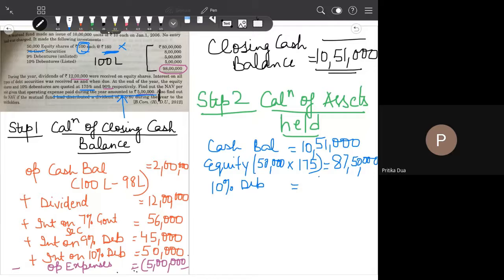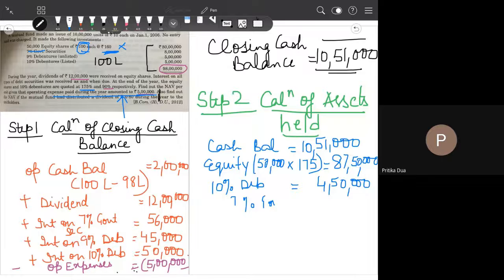So which means now their value will be 4,50,000. जो गवर्नमेंट सिक्योरिटीज हैं उसके बारे में कुछ भी नहीं दिया हुआ, तो हम उसको सेम वैल्यू पे लेंगे, which will be 8 lakh rupees. And then again the unlisted securities, unlisted debentures, इनमें कोई चेंज नहीं होगी, that will be 5 lakh.